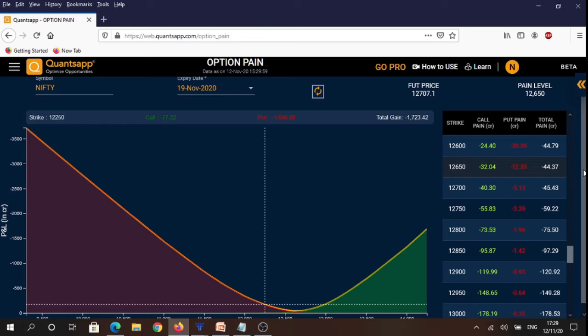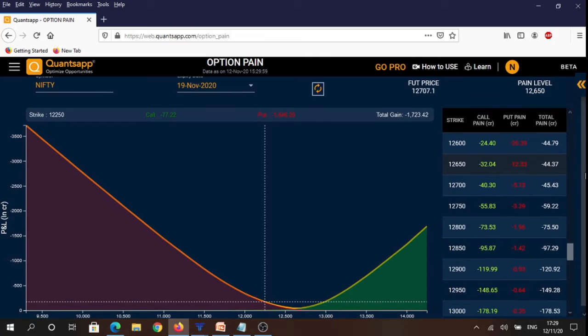If we analyze the option max pain data for 19th November weekly expiry, you will notice that for the expiring 12th November contract today, max pain was also at 12,650 level, and for the 19th November weekly contract it is again at 12,650 level. So if on 19th the market were to expire at 12,650 level, then option writers are going to suffer the least amount of losses.